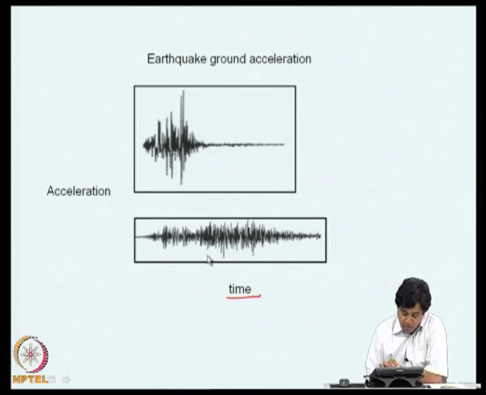But from the point of view of response of the structure, if the structure is going to fail during an earthquake, it will be during this strong phase of ground shaking. So, it does not really matter what happens afterwards. So, for the purpose of modeling structural behavior, we could assume earthquake ground acceleration as stationary.